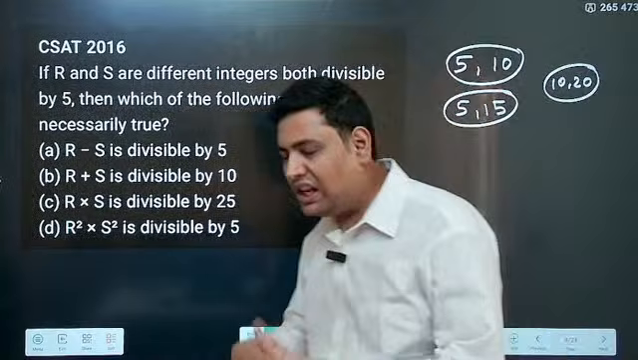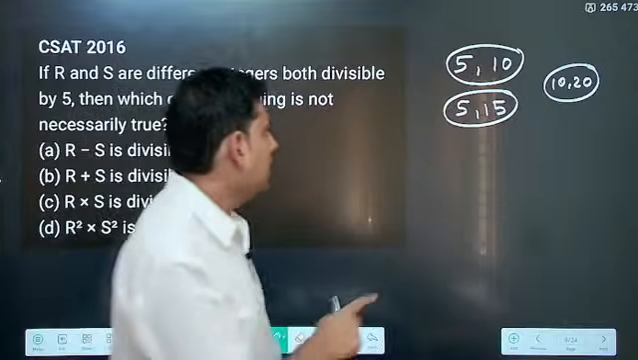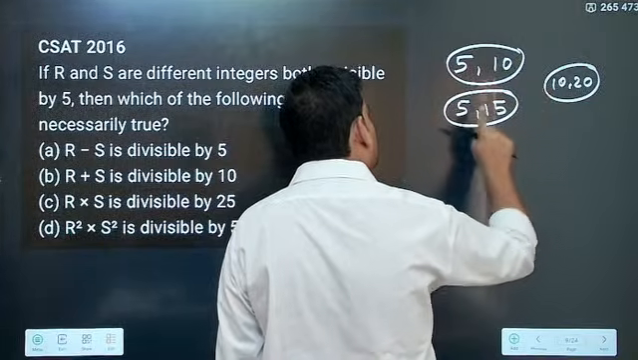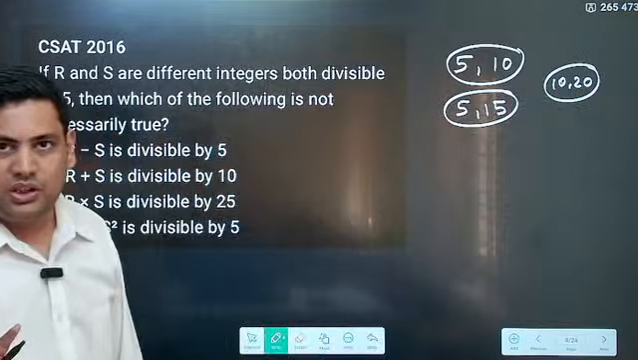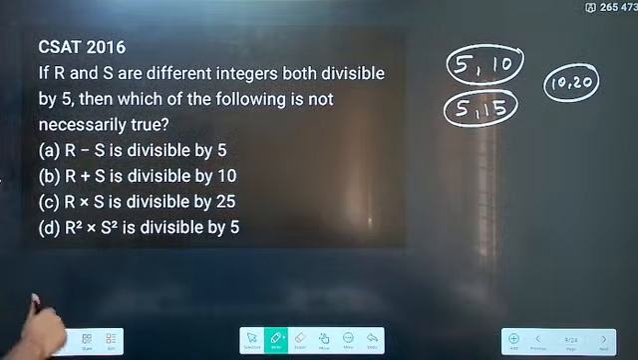So this is how you take examples. That is, 5 with last digit 0, then 5 with last digit 5, and last digit 0 with last digit 0. These are the three possibilities. Now let's start looking for the answer.